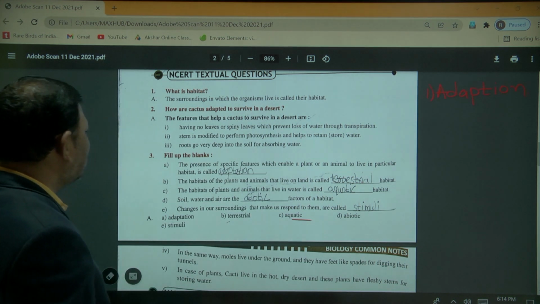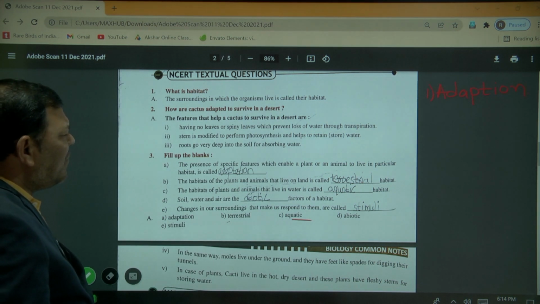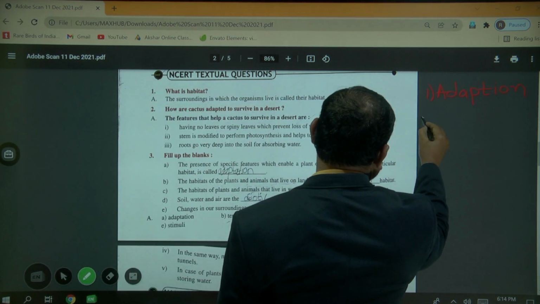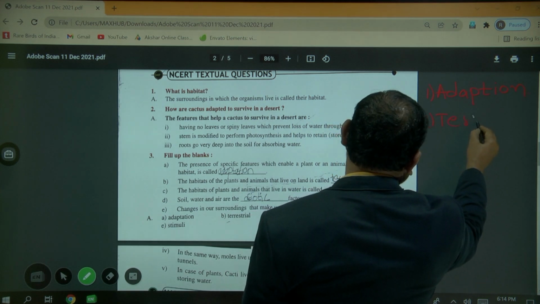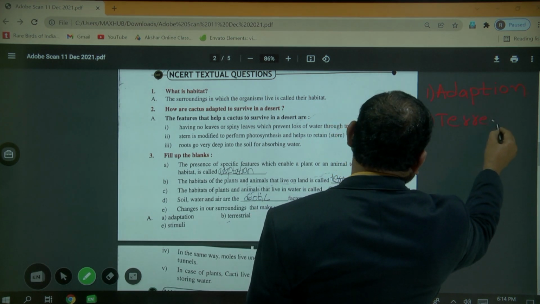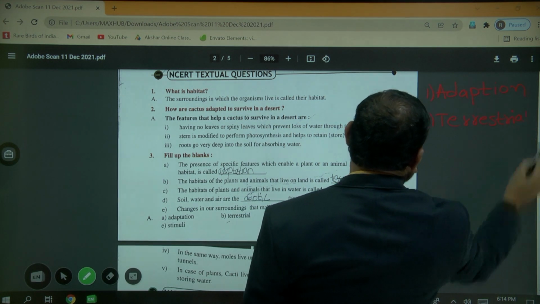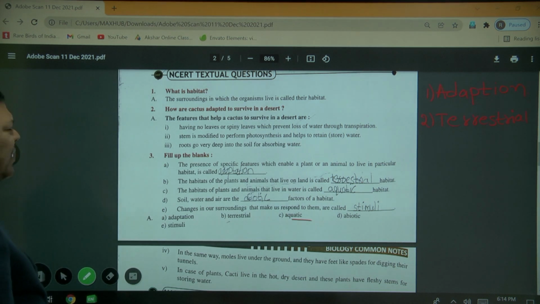Second one: the habitat of the plants and animals that live on the land is called terrestrial habitat.